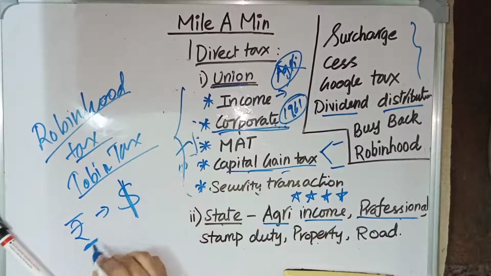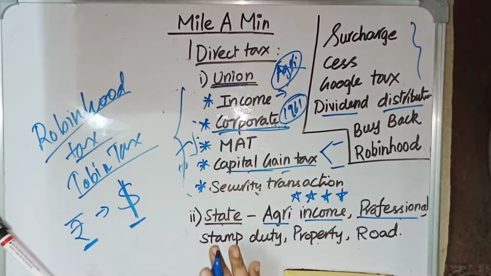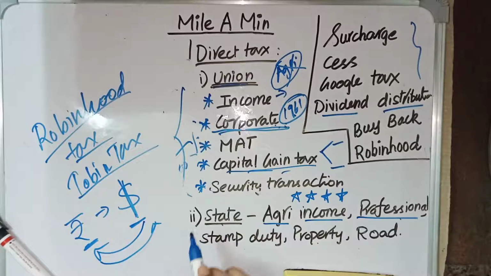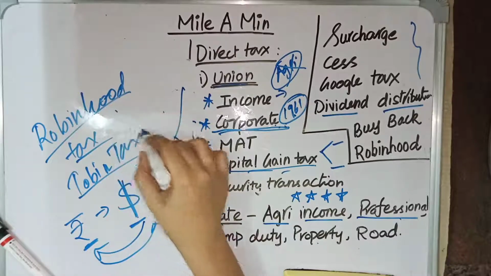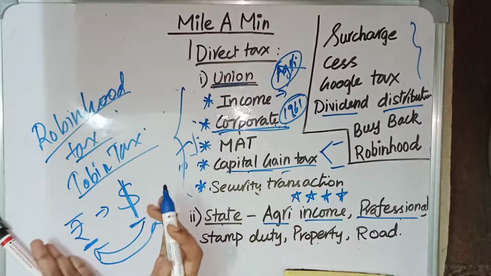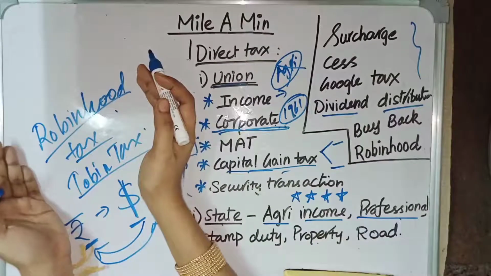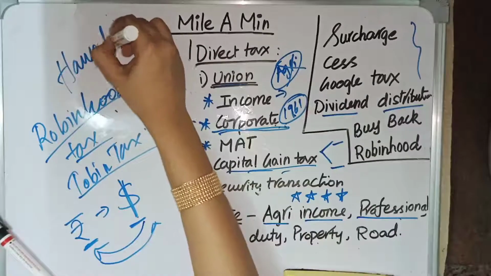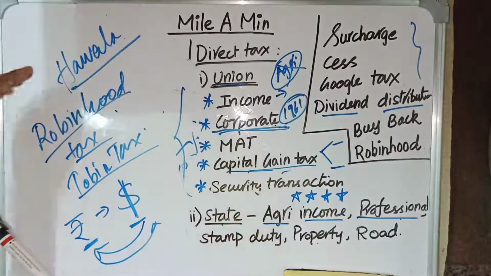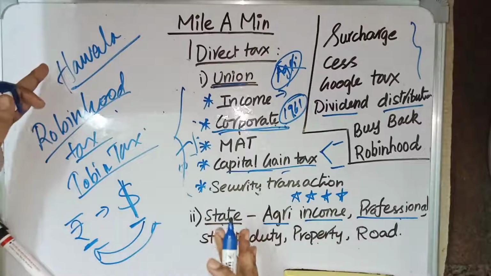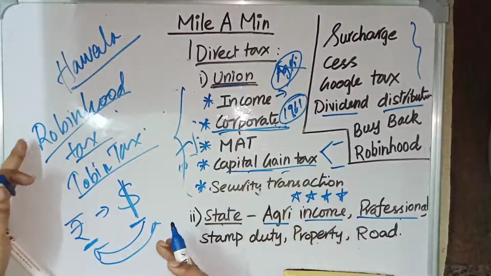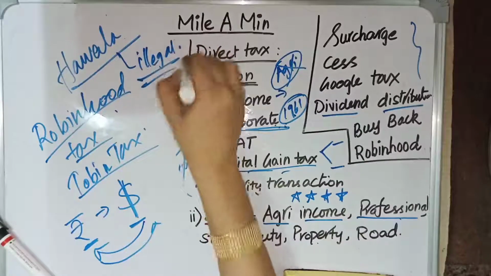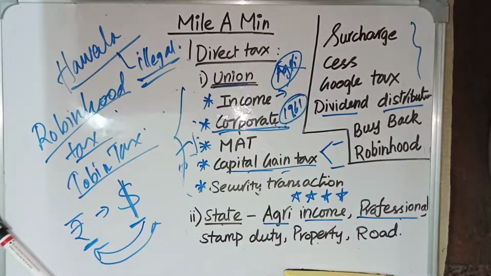While converting rupees to dollars, you need to pay a tax. Tax for the exchange of foreign currencies is called Robin Hood tax or Tobin tax. To escape from this, people will go for Hawala transactions. If you approach a Hawala transaction, you will escape the Robin Hood tax, but it is illegal. Going for Hawala transactions to skip the Robin Hood tax is illegal.